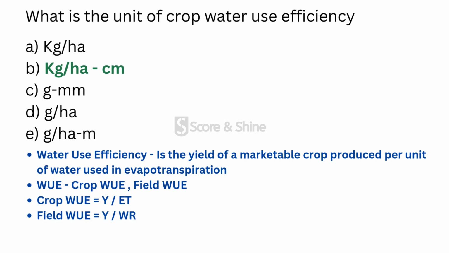So crop water use efficiency is equal to yield divided by evapotranspiration. And now coming to field water use efficiency, it is the ratio of crop yield to the total amount of water used in the field. So field water use efficiency will be yield divided by water requirement. And here the unit for the yield is measured in terms of kg per hectare, and water depleted or water used is measured either in mm or in cm, which is millimeter or centimeter. So the unit will be kg per hectare millimeter or kg per hectare centimeter.